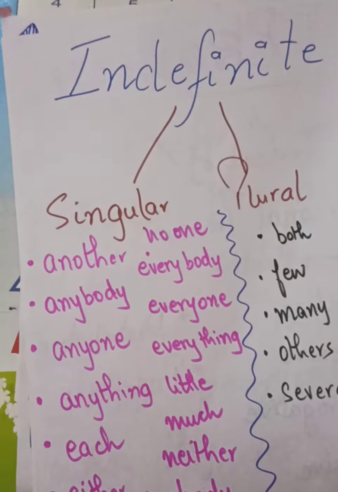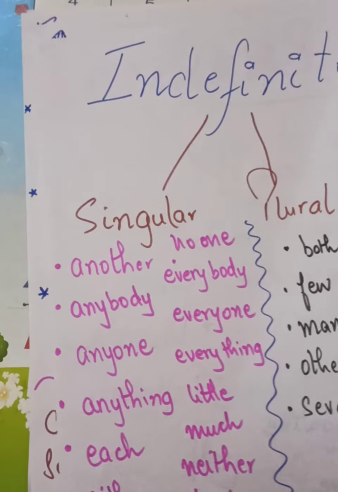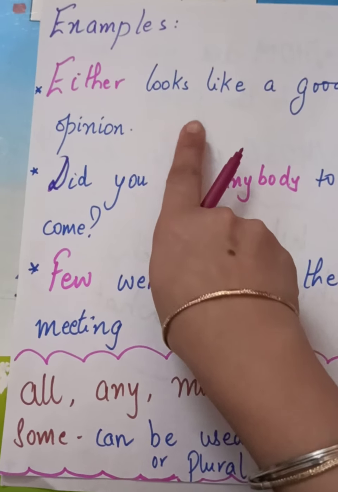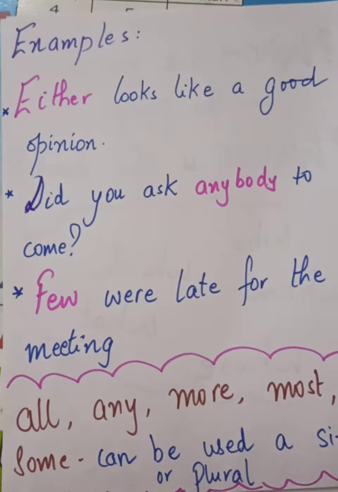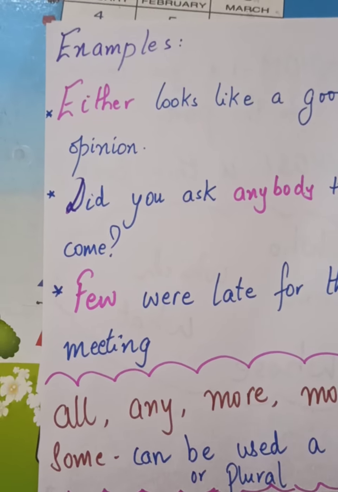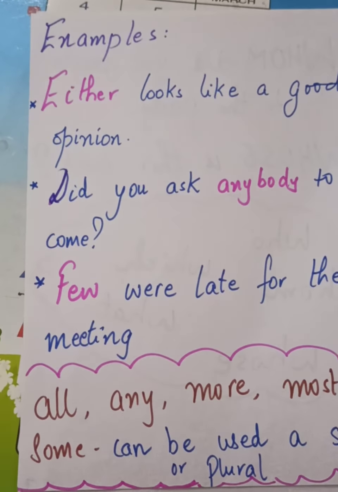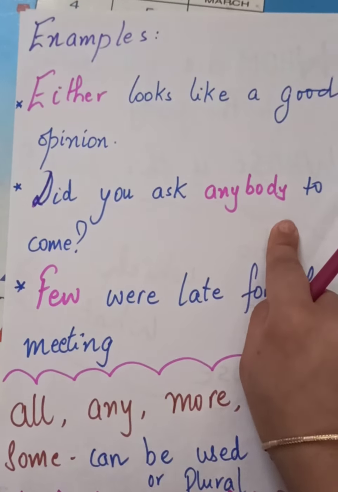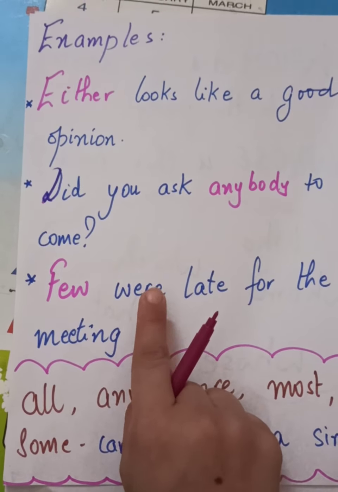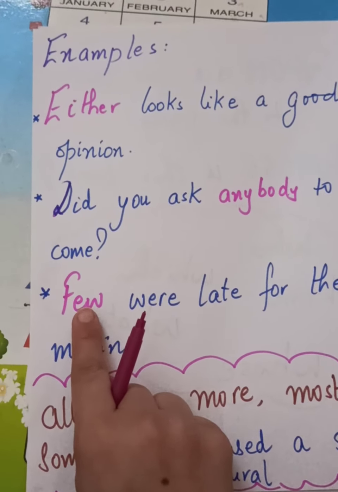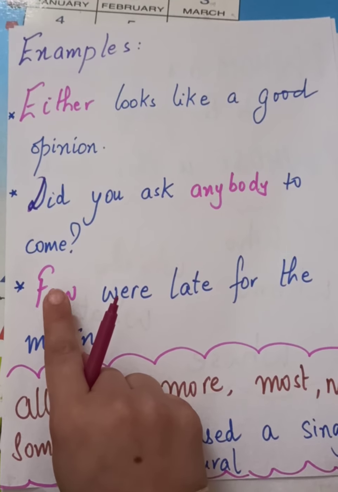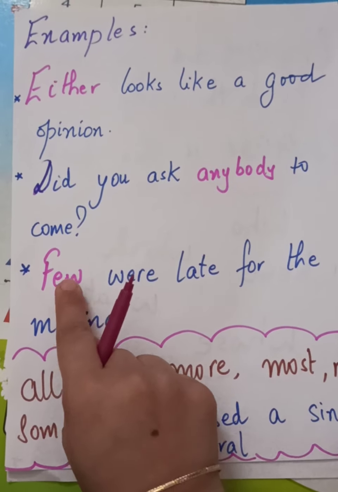So let's look at some of the examples of indefinite pronouns. For example, either looks like a good option. So I am again talking about a singular thing. What am I talking about? A singular thing. I am not talking about any plural thing. Did you ask anybody to come? Again singular. Few were late. See, were is a plural verb. So I'm using few with a plural verb. So in itself tells us they are plural. Like few is a plural pronoun, indefinite pronoun.